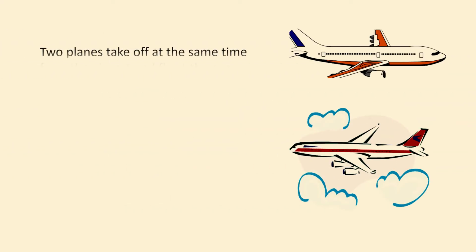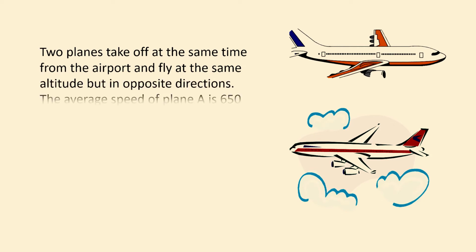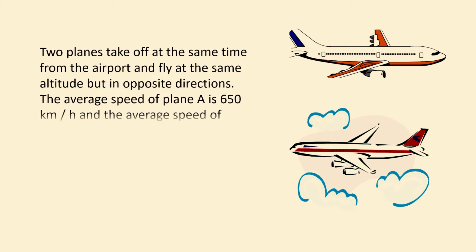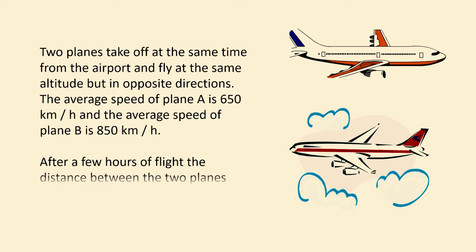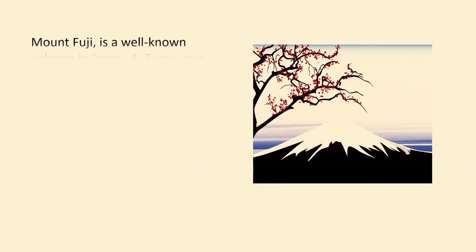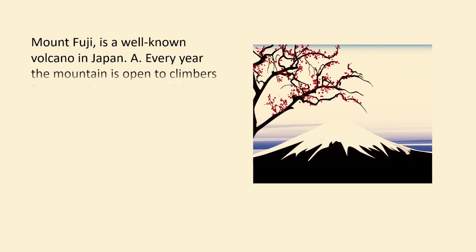2 planes take off at the same time from the airport and fly at the same altitude in opposite directions. The average speed of plane A is 650 km per hour and the average speed of plane B is 850 km per hour. After how many hours of flight will the distance between the 2 planes be 3,750 km?